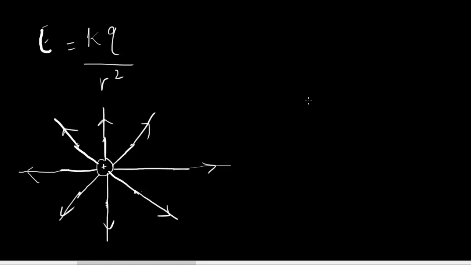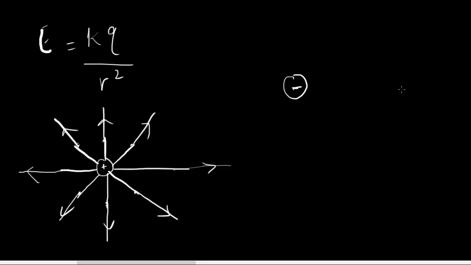Okay, so what if you want to find the direction of the electric field produced by a negative charge? Okay, so suppose you have a negative charge here. And you test the direction of the electric field always by a positive test charge.